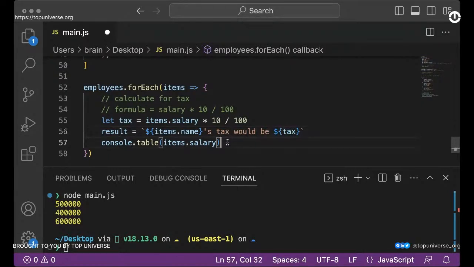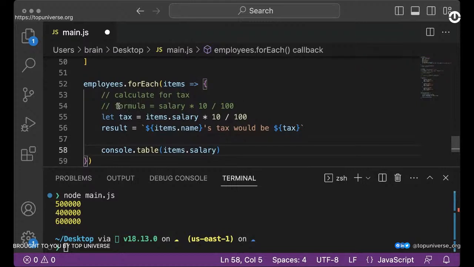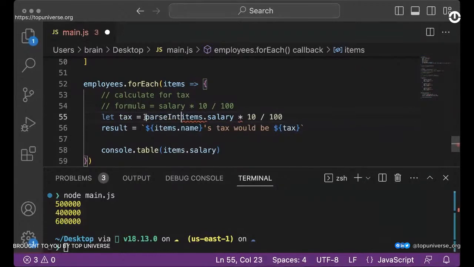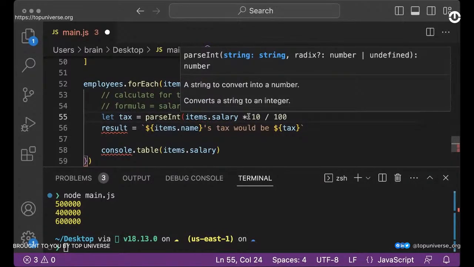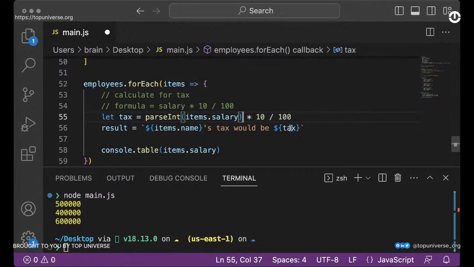Okay, so I'm going to explain this one more time. Now this is the formula we're using. We're calculating for tax, and our formula would be the salary, right, which is item.salary. You have to multiply that by 10 and then divide it by 100. So of course you can choose to parseInt. I'm sure we have something called parseInt, just to verify that the salary itself, just in case it's a string, we just convert this into an integer, right, or into a number.